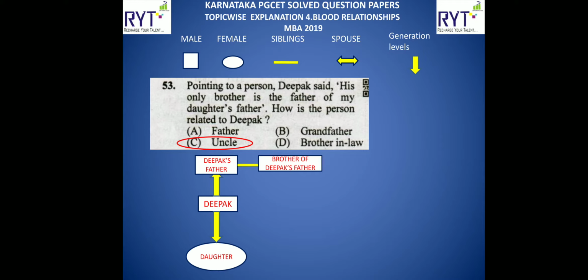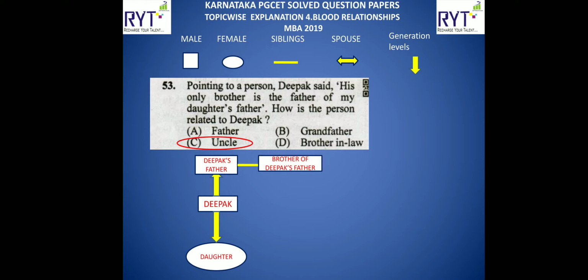In this blood relationship topic, you will have several relationships coming up: mother, sister, father, brother, all those things. It is better if you show them in a proper way, then it will be very easy. You should classify them. In our videos, we will represent male by a square box and female by an oval shape, siblings by a straight line, spouse by a bidirectional arrow, and different generations by an up arrow mark or down arrow mark. Spouse here means wife or husband. Siblings means either brother or sister.